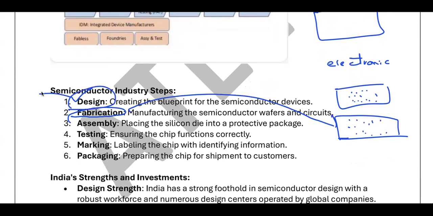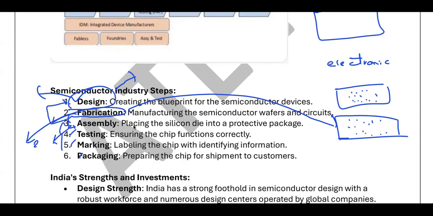Designing does not need a very huge amount of labs. Still it is required, but compared to fabrication, design is certainly an easier process. Once you do the fabrication, finally all the things will be assembled, and then testing, marketing, and packaging. Fabrication is the hardest step. India has better expertise in design. We hardly have any companies in fabrication, and a few are present in assembly. But even these things are very hard.